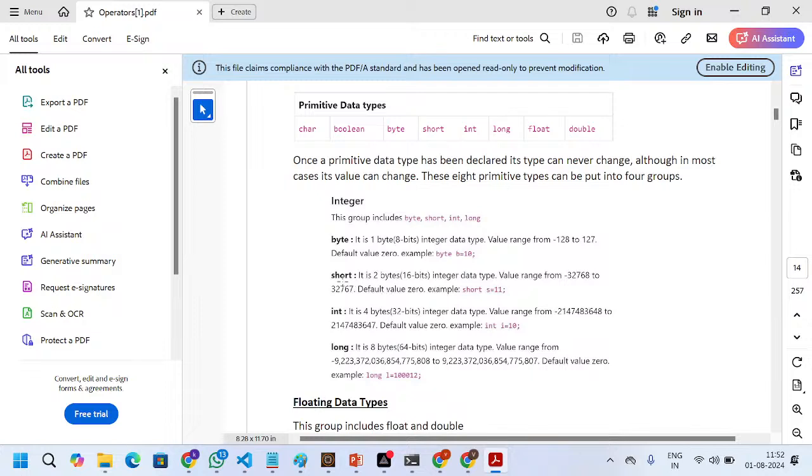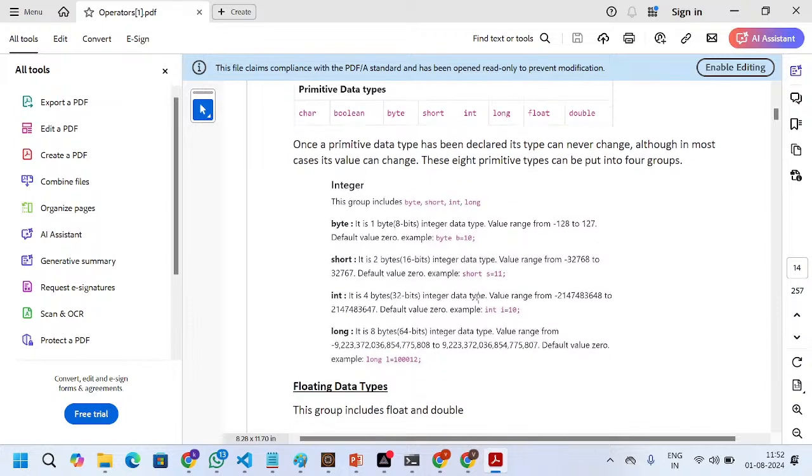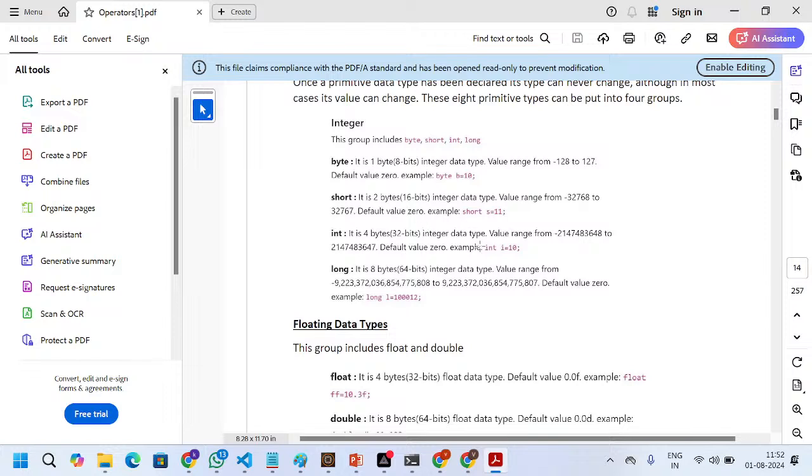Next, short. Short increases the size, meaning 16 bits, and the range is minus 32k to plus 32k. We need to take a number within this range only. Otherwise, it will throw an error. Next is int. Integer can take about 214 crores, which is a very big number.